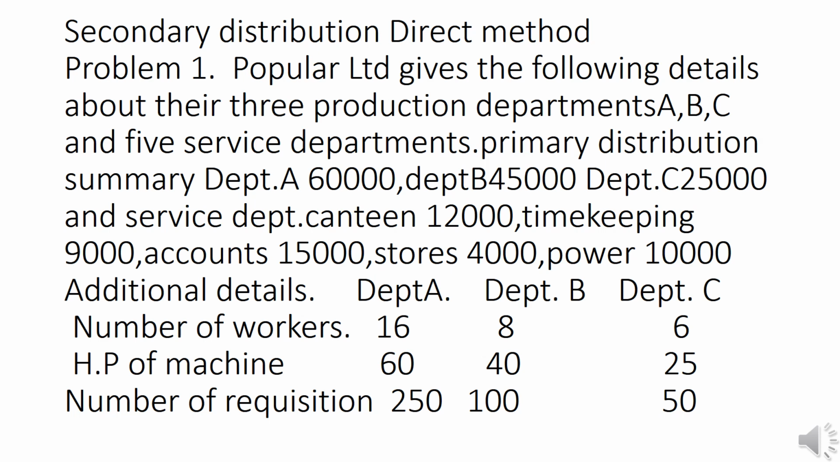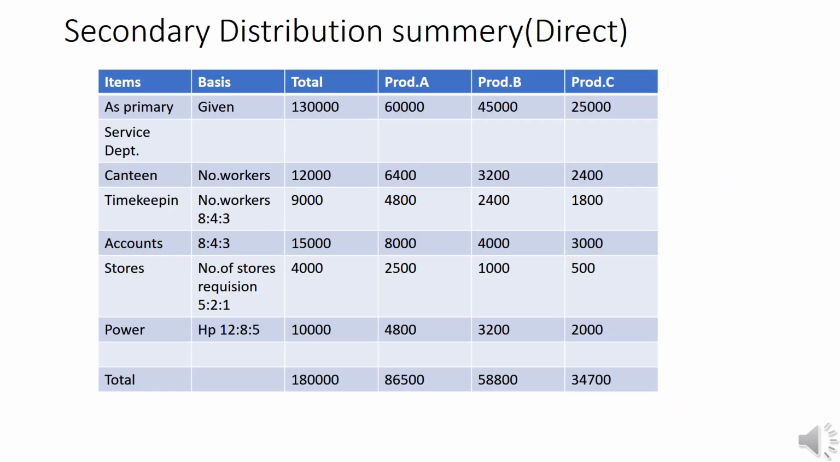And there is certain additional information required to solve the problem, that is number of workers for department A 16, department B 8, department C 6, and horsepower of machine department A 60, department B 40 and department C 25. Number of stores requisitions department A 250, department B 100, department C 50. By using this information we can prepare a second redistribution according to the direct method. Here is a solution for direct redistribution.